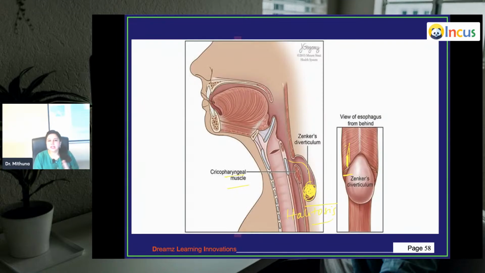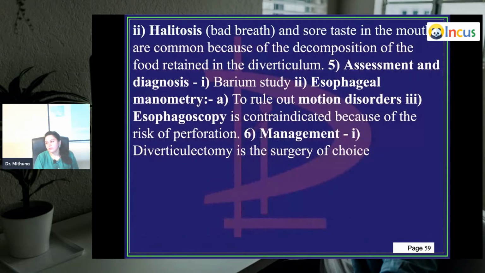All these are seen in the esophagus. Halitosis, bad breath, and sour taste in the mouth are common because of the decomposition of the food which is retained in the diverticulum. And in such people, endoscopy is contraindicated. You don't do endoscopy at all because if you try to do endoscopy, that area is already weakened. You can end up causing a perforation. So you don't do an endoscopy.